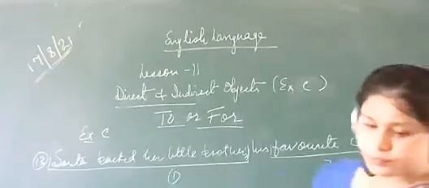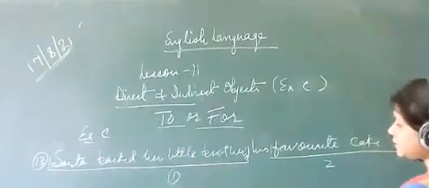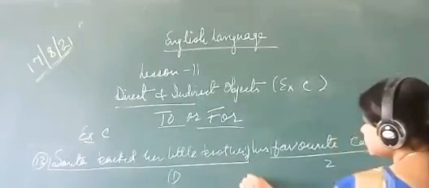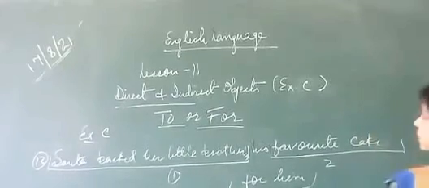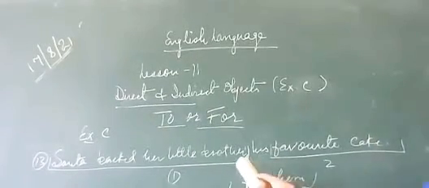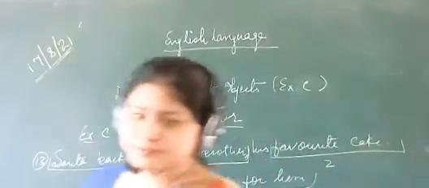Okay, that is 13. Third will be for him. Sarita baked her little brother's favorite cake for him. Note it down first.